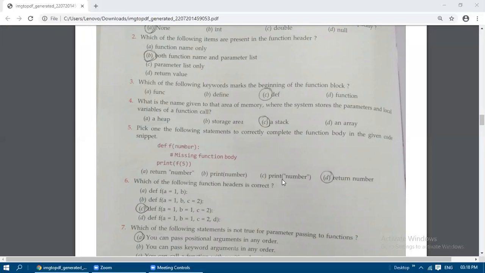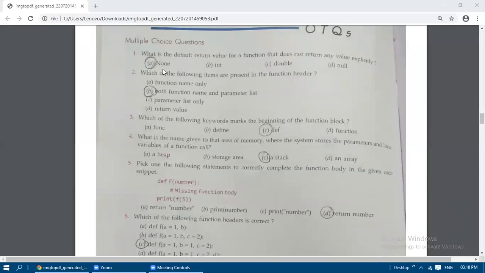The print statement is print(f(5)), so f(5) is the function call, and 5 is passed in place of number. This function should return something. If we do not mention any return statement, it automatically returns None.